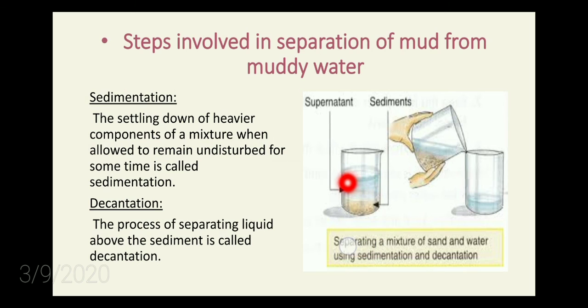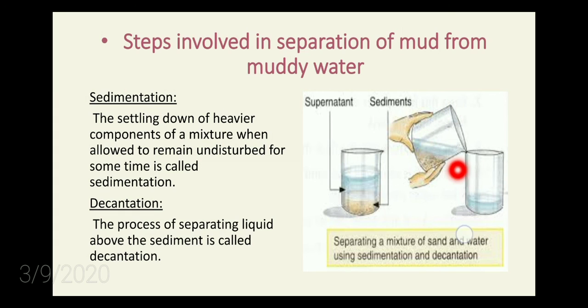This clear liquid is called the supernatant liquid, and the mud which settled down is called the sediment. After this, we take the beaker slowly and transfer only the supernatant liquid without disturbing the sediment. This process is called decantation.